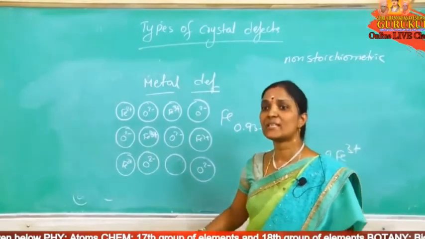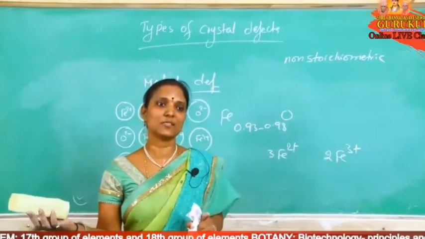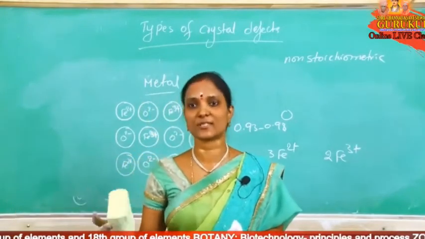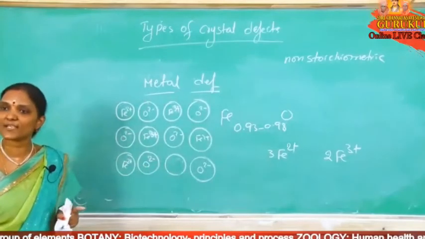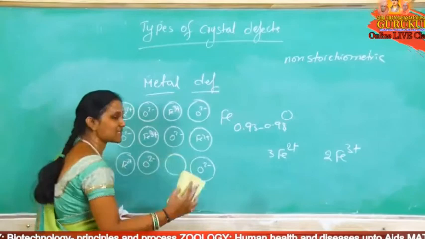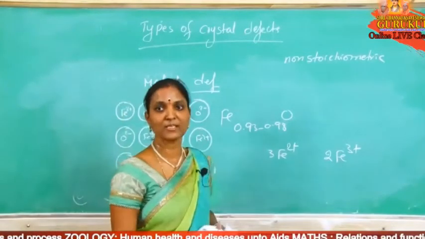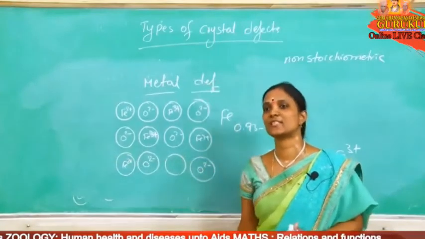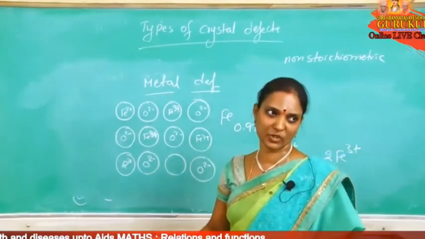So what happened here? Same metal replacement, but one oxidation state replaced by another oxidation state. Plus 2 replaced by plus 3. To balance the charges, 3 plus 2 are replaced by 2 plus 3. That's why one site is missing, a vacancy. So the defect name is metal deficiency defect. So why is the ferrous oxide formula Fe 0.93 O? The answer is because of a metal deficiency defect.